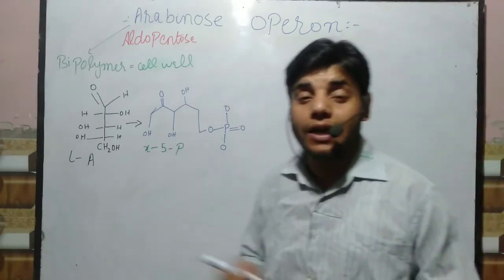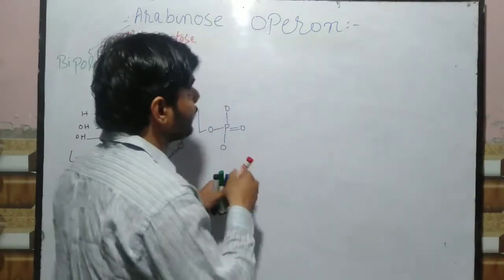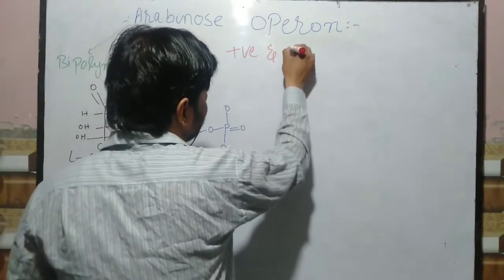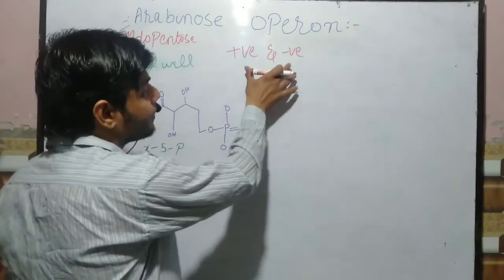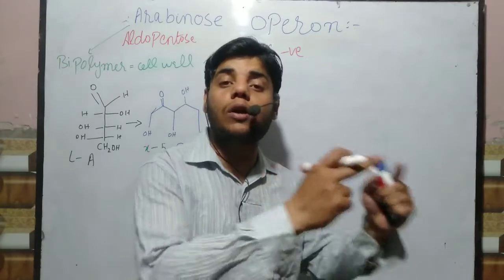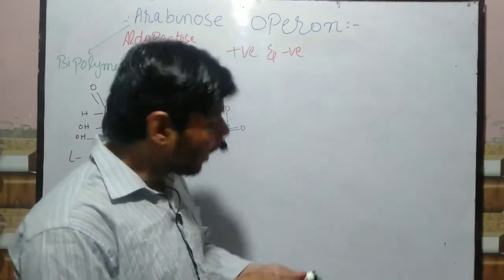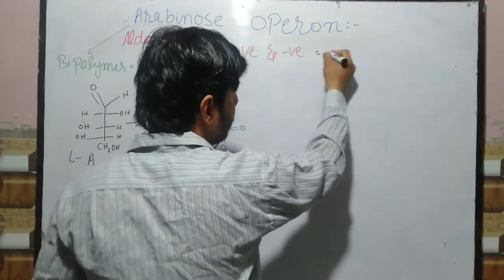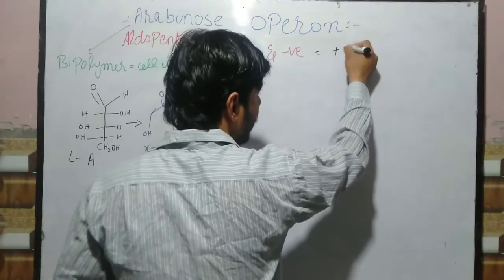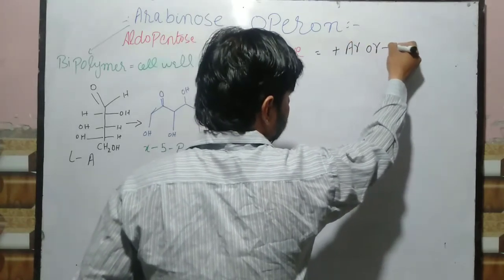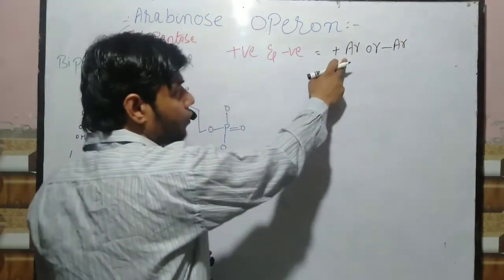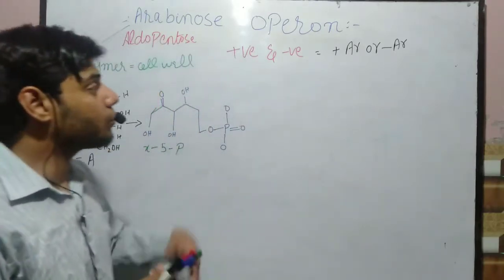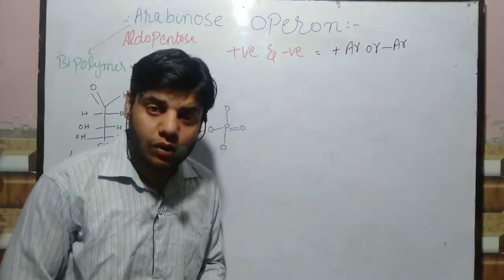This Arabinose operon gives both positive and negative signals to the regulation of transcriptional control, due to the presence or absence of Arabinose. If we have Arabinose or if we don't have Arabinose, then it gives a positive or negative signal to the regulation of transcription respectively.